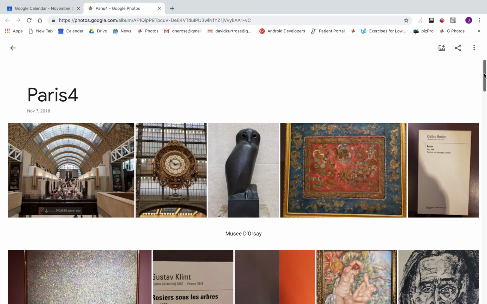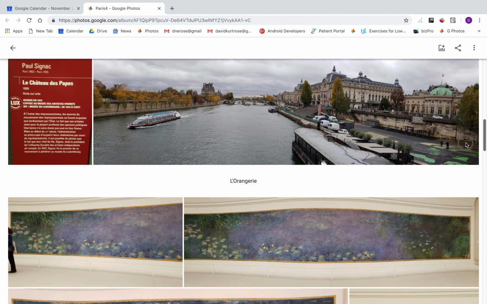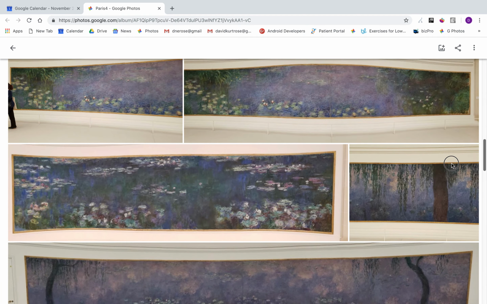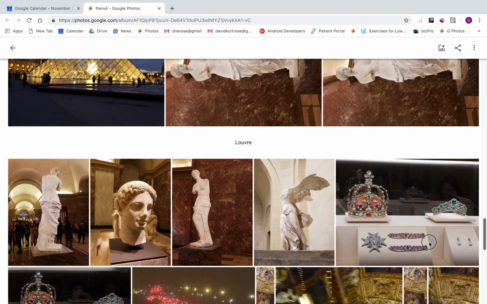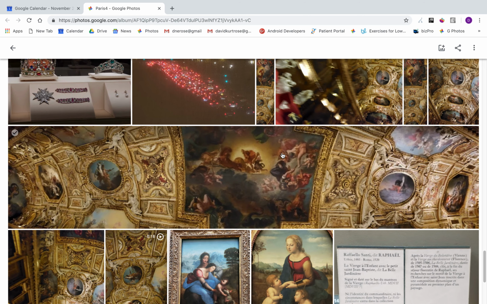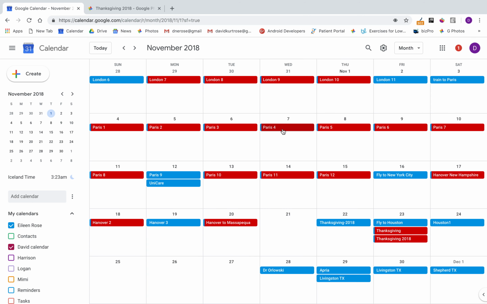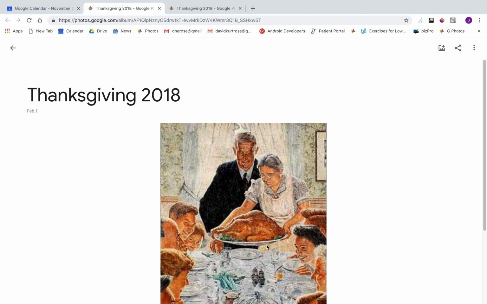We visited the Musée d'Orsay, took a walk across the Seine, visited l'Orangerie for a Monet fix, and in the evening we went to the Louvre. Take a look at that ceiling. We got home in time for Thanksgiving. A real Norman Rockwell experience.